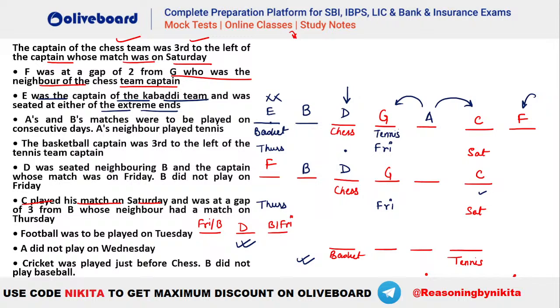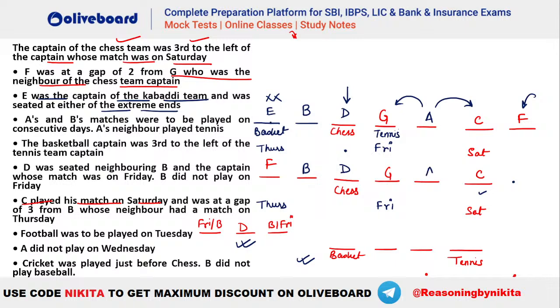So you can see in the first case you will not be able to place it, okay? Similarly, we have seen here that in the second case, if you take your A here at the extreme right end, then you will not be able to place your basketball again, because C will be tennis and tennis will be third to the right of chess, which is not a possibility.